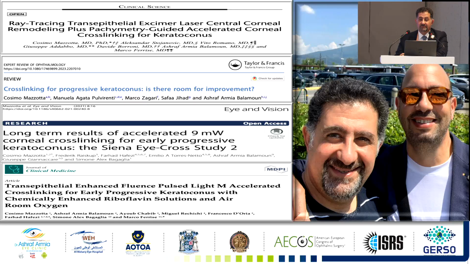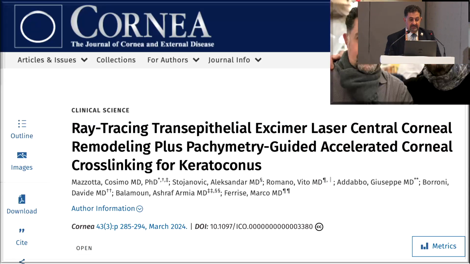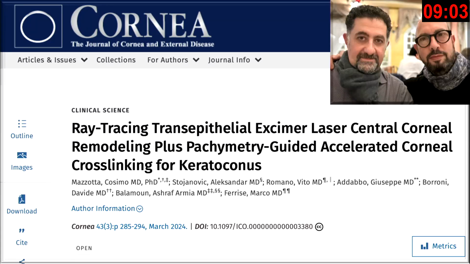In the last 5 years, a lot of changes happened, and we did a huge work with Cosimo Mazzotta. We published a lot of papers related to keratoconus to improve it. And lastly, we published the new innovation for the ray tracing transepithelial excimer laser. It is going to change a lot of issues in refractive corneal surgery in keratoconus.